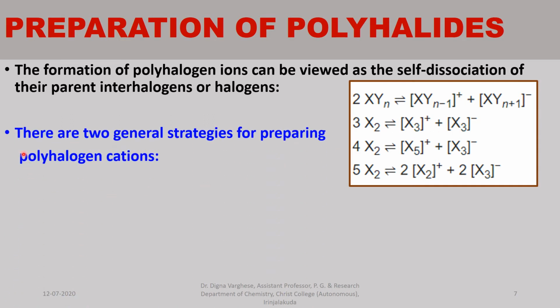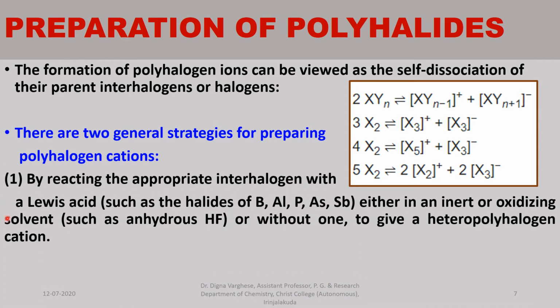There are two general strategies for preparing polyhalogen cations. First one is by reacting the appropriate interhalogen with a Lewis acid, such as the halides of boron, aluminium, phosphorus, arsenic, antimony, either in an inert or oxidizing solvent such as anhydrous hydrogen fluoride, or without any solvent, to give a heteropolyhalogen cation.